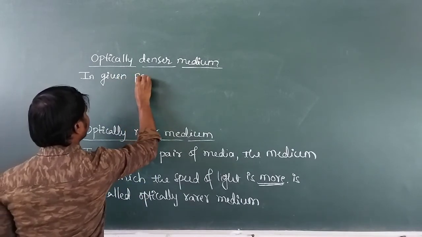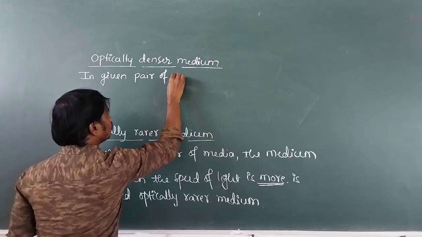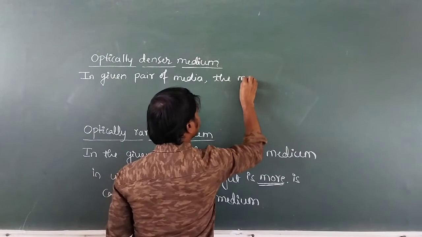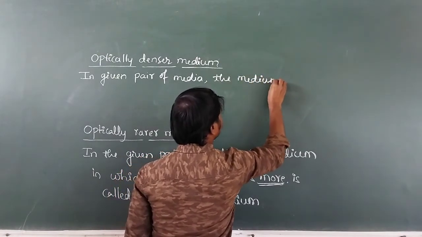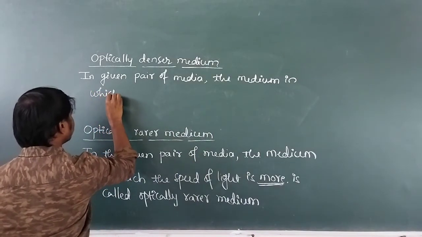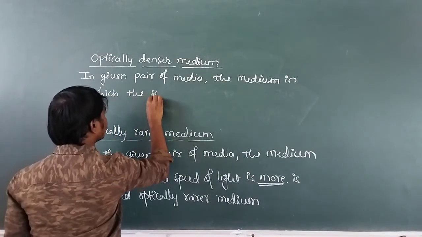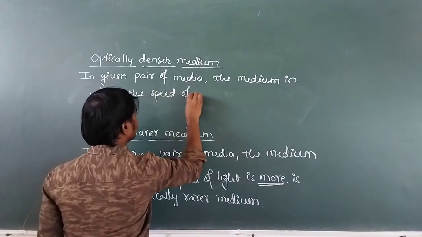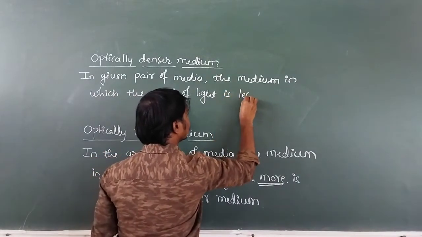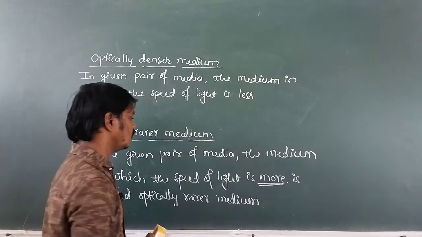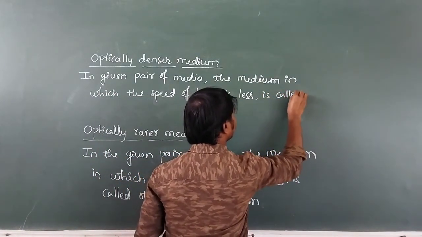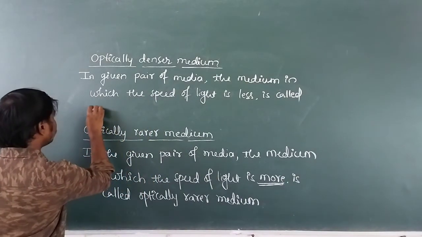In the given pair of media, the medium in which the speed of light is less is called optically denser medium.